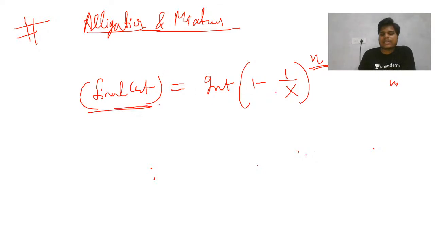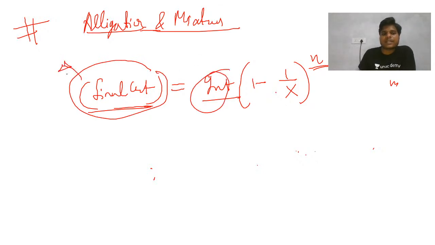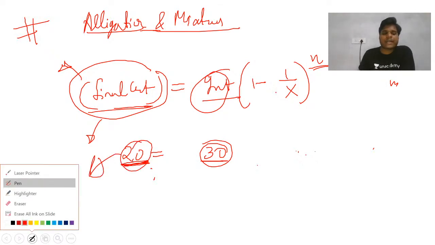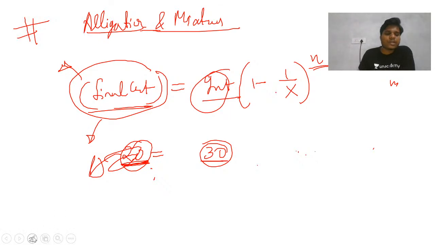I told you that final concentration and initial concentration can be represented in any way. You can write quantity directly: if final milk is 20 liter, write 20 liter of milk here, and the initial milk if it was 30 liter. You can write real values, and you can write in percentage form or fraction form also.